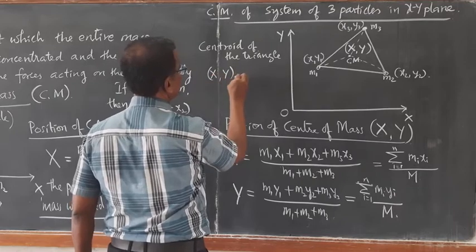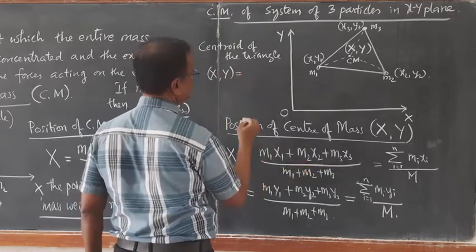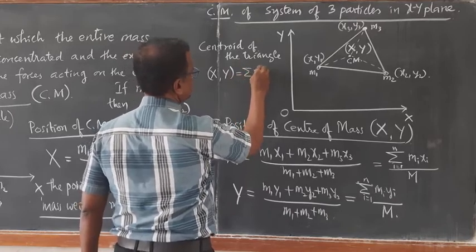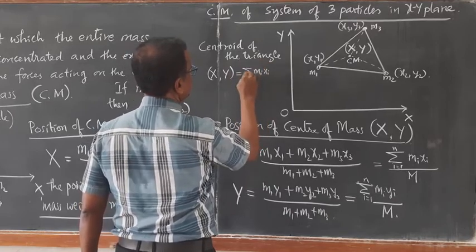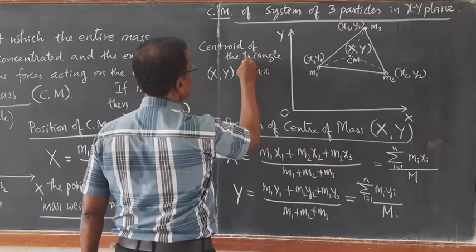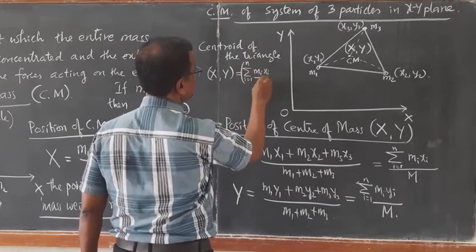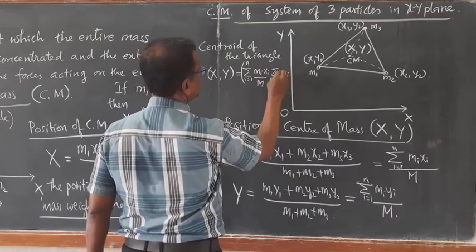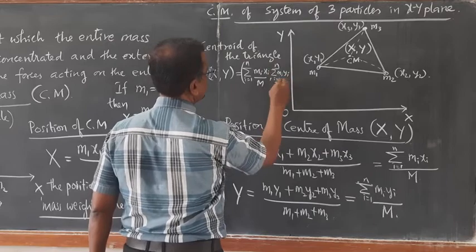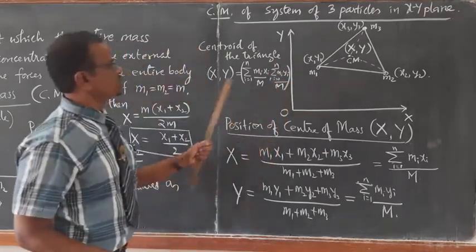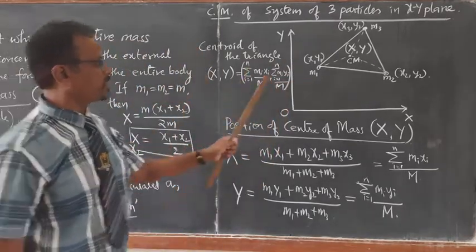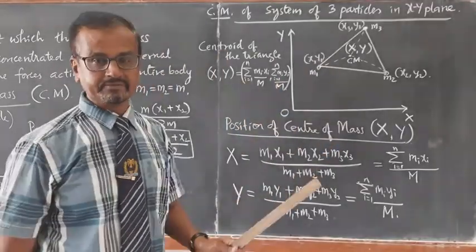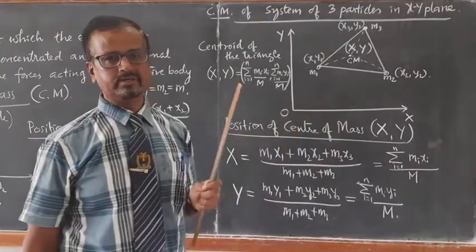That is equal to these values: X, Y equals summation of mi xi, i equal to 1 up to n, divided by M, and summation of mi yi, i equal to 1 up to n, divided by M. Centroid means the geometrical center if and only if the masses are equal.